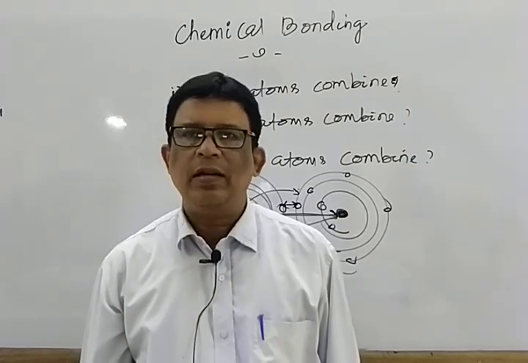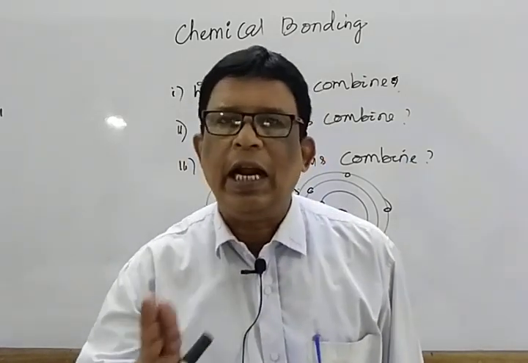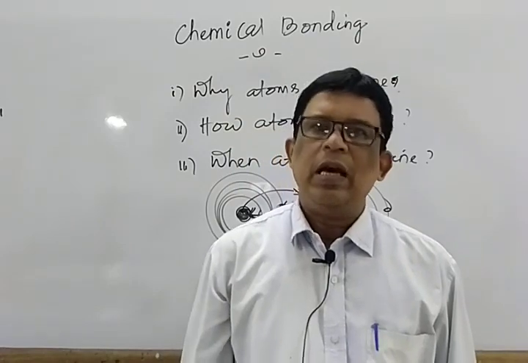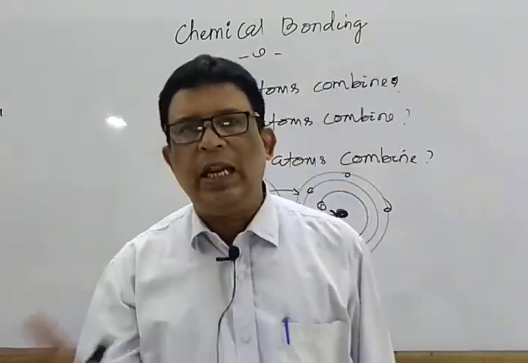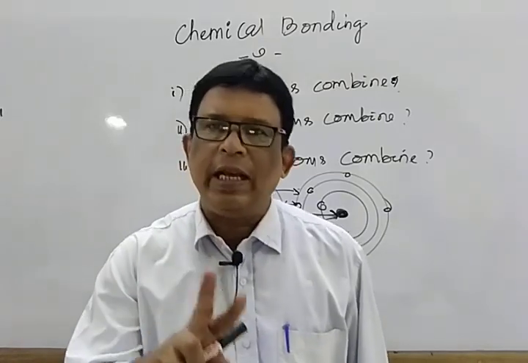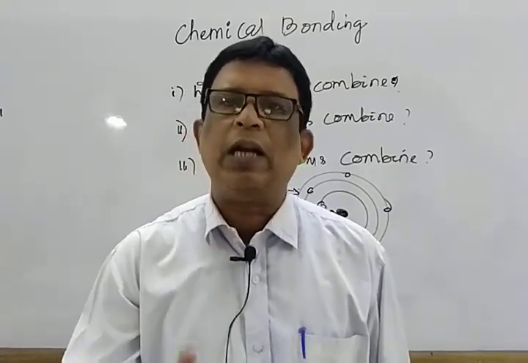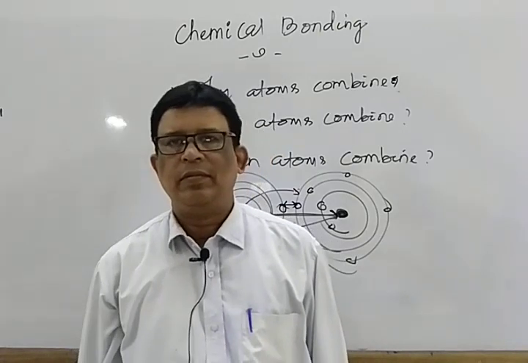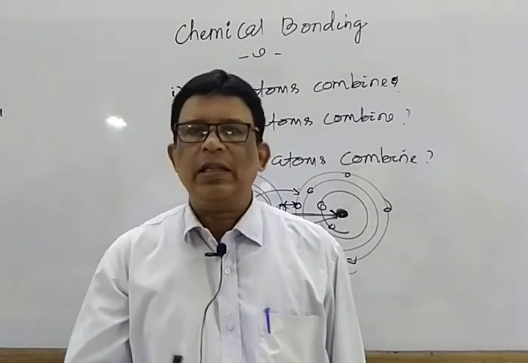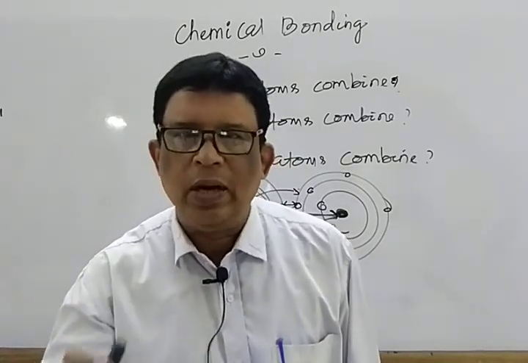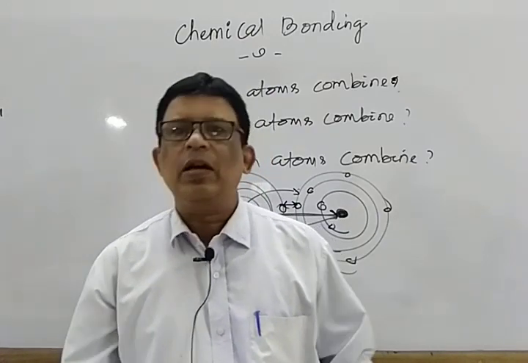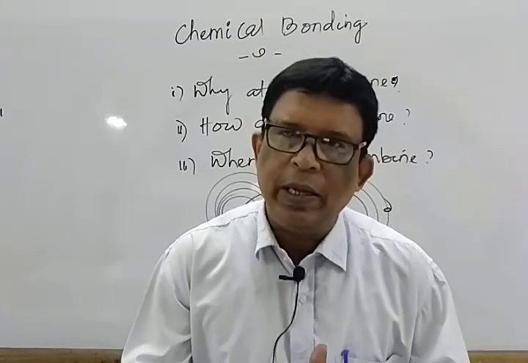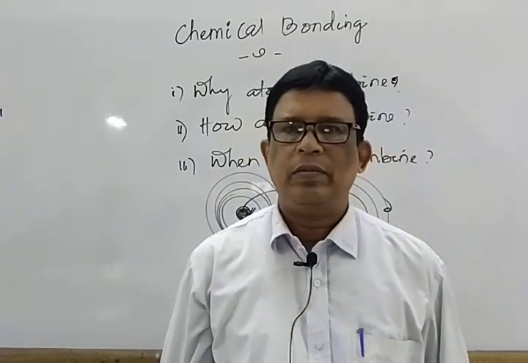Point two, criteria. That means the difference in electronegativity. An ionic bond or electrovalent bond is easily formed if the difference in electronegativity between the two atoms is high. And the third one is net lowering in energy. These are the criteria for the formation of ionic bond.